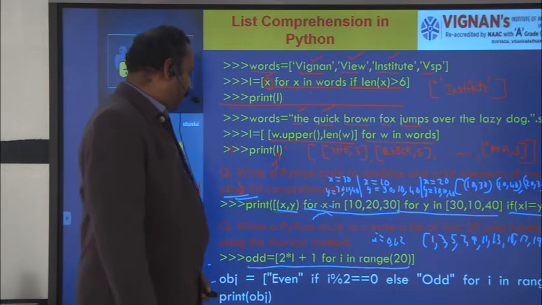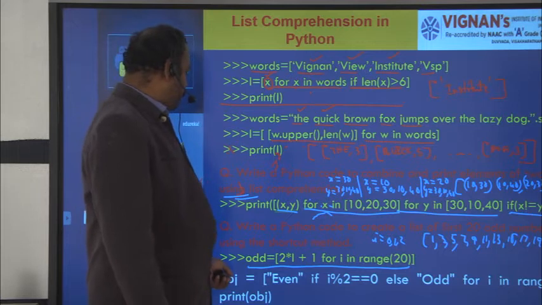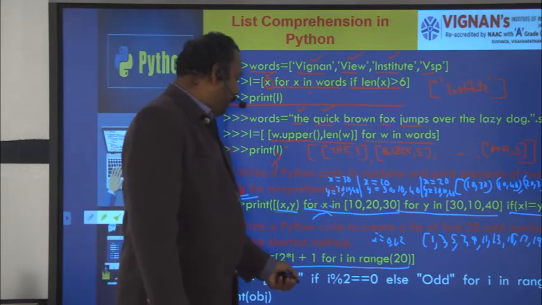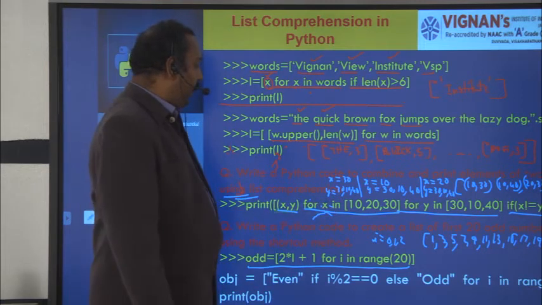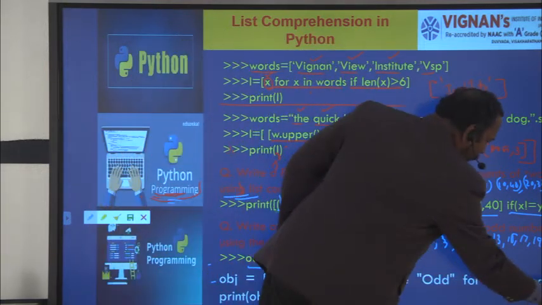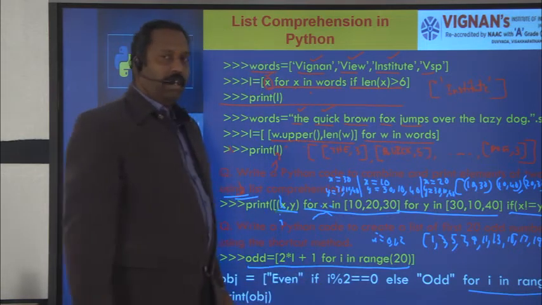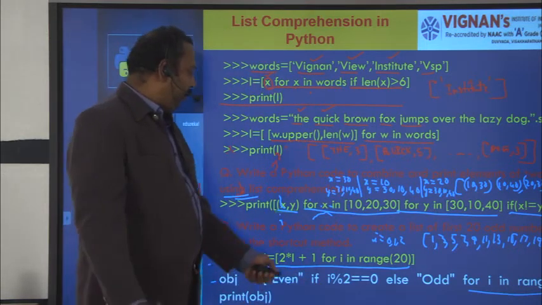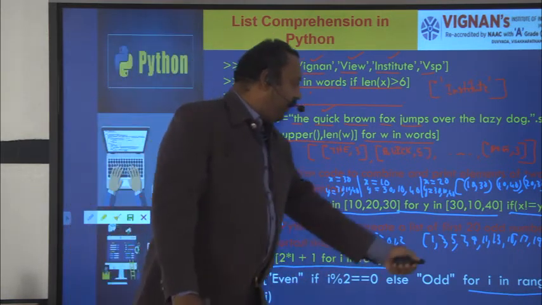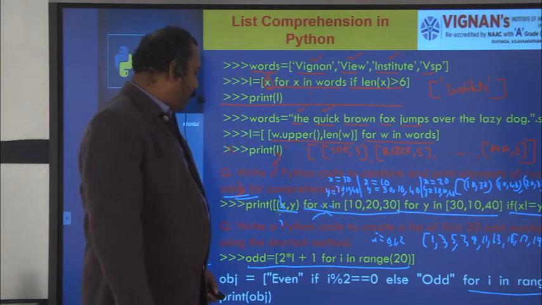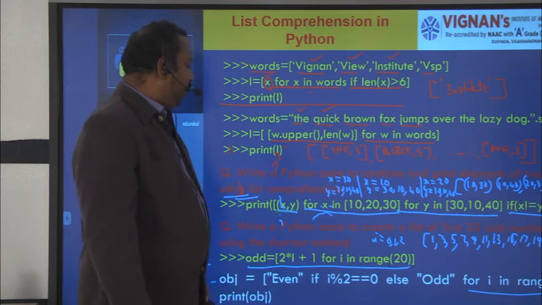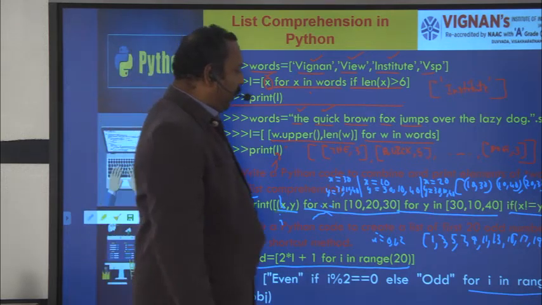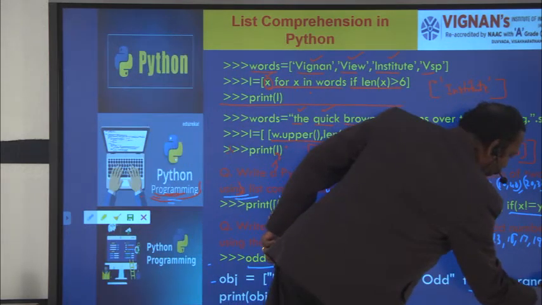So this is the logic. And also, this is another one: object equal to even if i mod 2 equal to 0, else odd, for i in range 1 to 10. That means in the numbers 1 to 10, which one is odd and which one is even, if you want to print that, then this is the logic you have to use. For i in range, so here you have to take 1 comma 10.